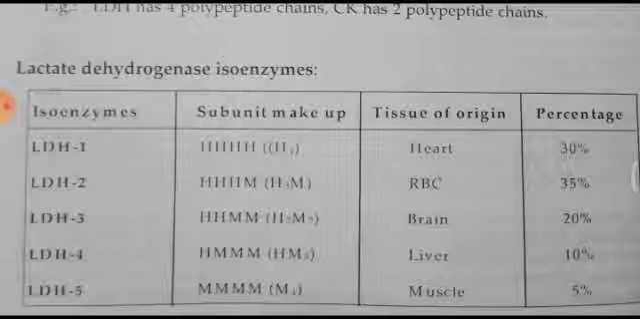LDH1 is having all the 4 subunits of H type, that is originated from the heart. You can see in the third column, and it is accountable for 30% of the total LDH in our body. LDH2 is made up of 3 H subunits and 1 M subunit, H3M, and it is usually originated from RBC. It accounts for 35%. LDH3 is having 2 H and 2 M subunits, present in the brain, and accounts for 20%, and LDH4 is having 1 H subunit and 3 M subunits, hence written as HM3. Its origin is in liver and accounts for 10%. LDH5 is having all the 4 subunits of M type, M4. Since M stands for muscle, it is originated from the muscle and it accounts for 5% of the total LDH content in our body.